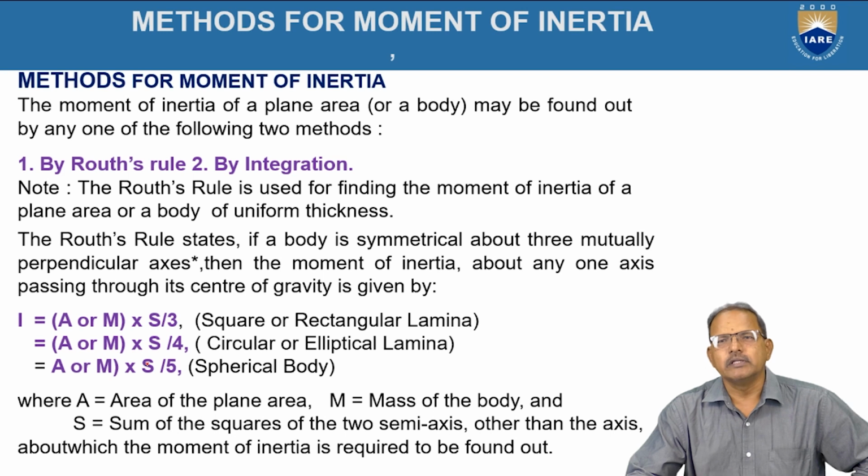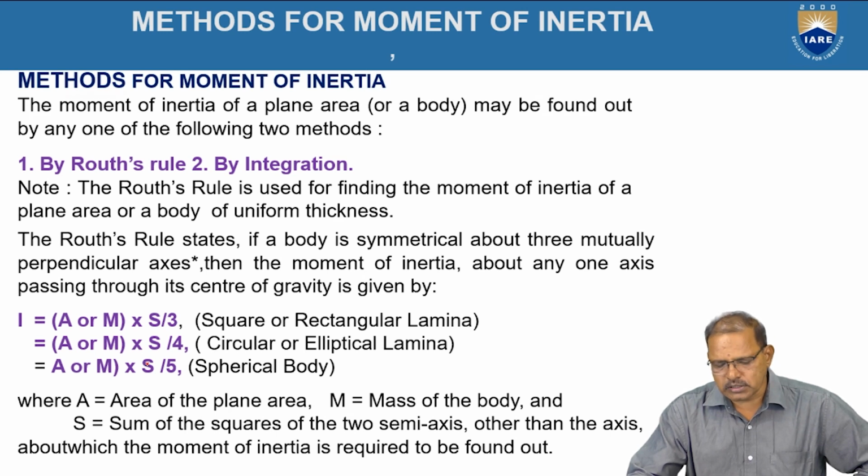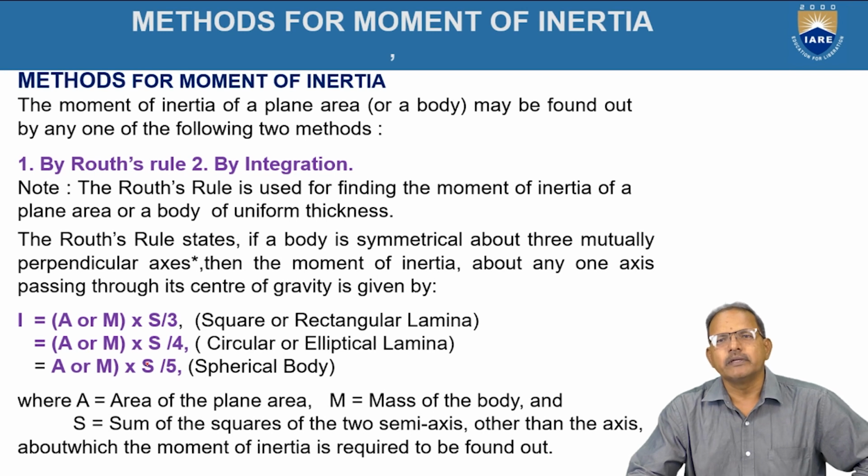Where A stands for the area of the plane area, M is the mass of the body, and S is equal to the sum of the squares of the two semi-axes other than the axis about which the moment of inertia is required to be determined. Hence, Routh's rule has limited applications.